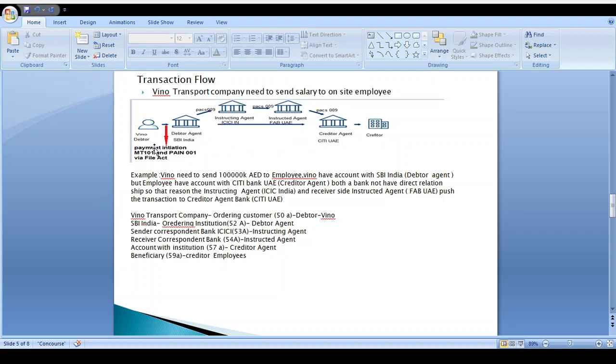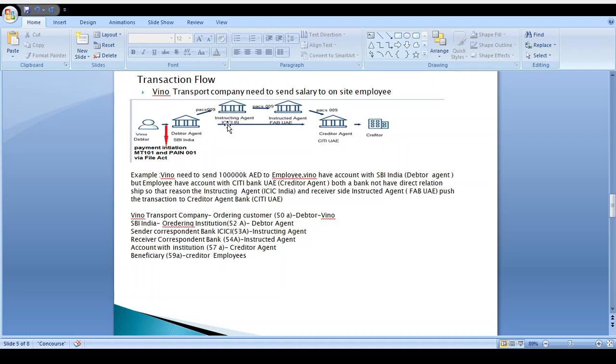Who is the ordering customer? Here Vinod Transport is the ordering customer. We call it the debtor. Debtor agent is SBI. Vinod has an account in SBI and plans to send this salary to the on-site employees via SBI bank. That bank is called the ordering institution, the debtor agent.